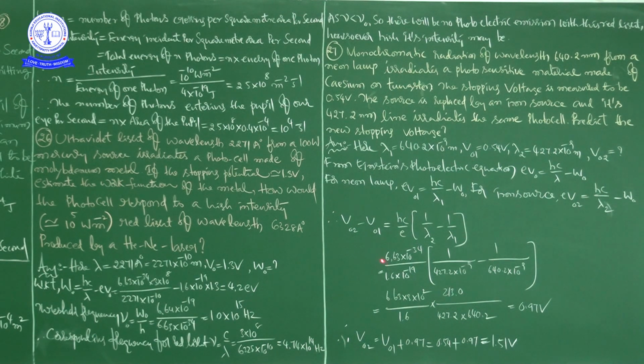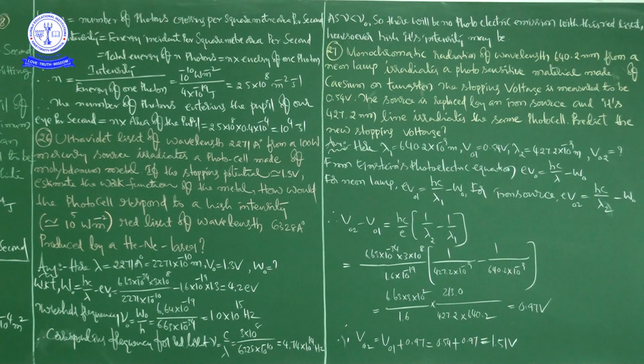So h value 6.63 into 10 to the power of minus 34 into, we have to write c value 3 into 10 to the power of 8, divided by 1.6 into 10 to the power of minus 19, e value, into, in the bracket, 1 by lambda 2 as 427.2 into 10 to the power of minus 9, minus 1 by lambda 1 as 640.2 into 10 to the power of minus 9.